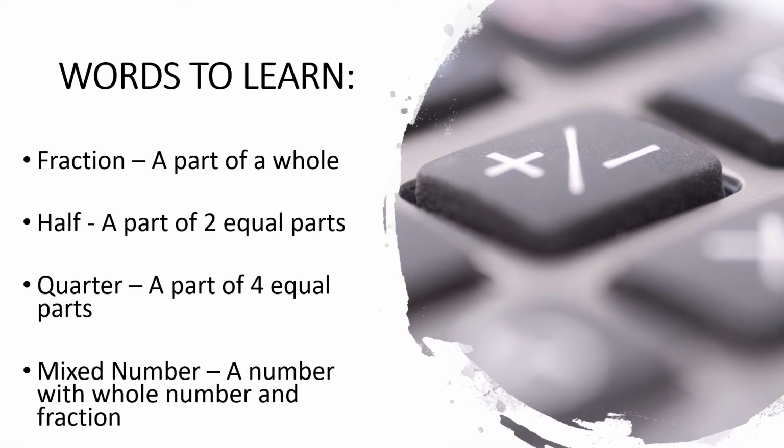The words that we have to learn are, just as it was yesterday, fraction. Can you say that? Fraction. That's what we've been learning about since yesterday. It's a part of a whole. Half. When you divide one thing into 2 equal parts, then you have 1/2 on this side and 1/2 on the other side. Quarter. When you divide that half into 2 again, that's called a quarter. And of course, remember yesterday we said mixed number, a whole number and a fraction together.